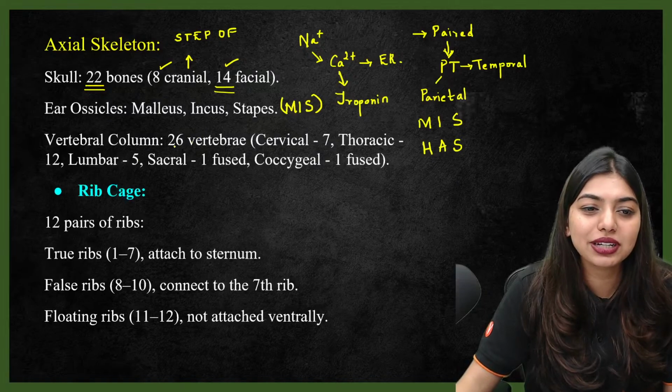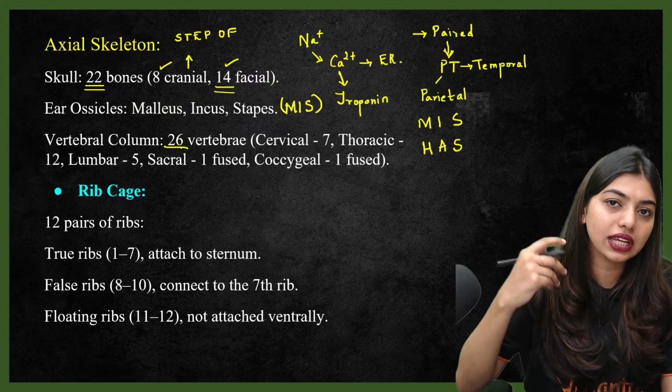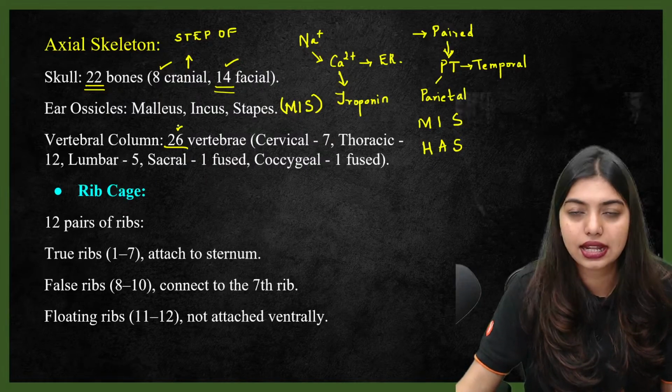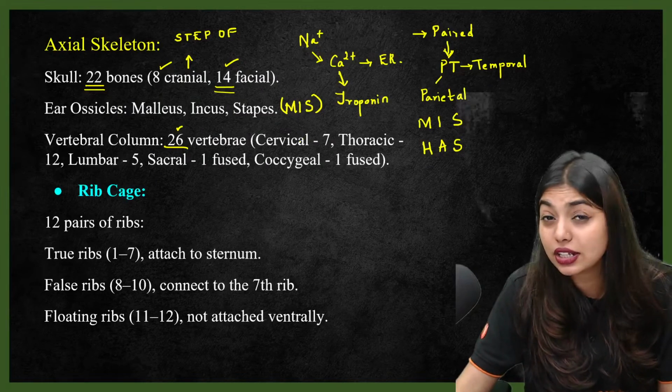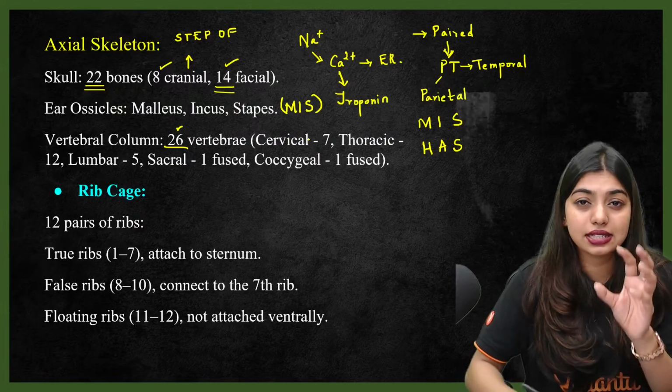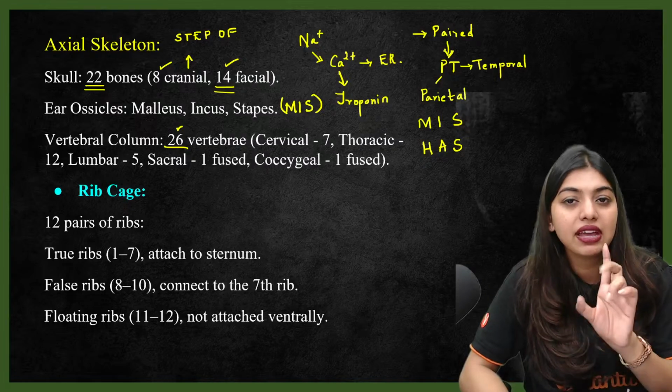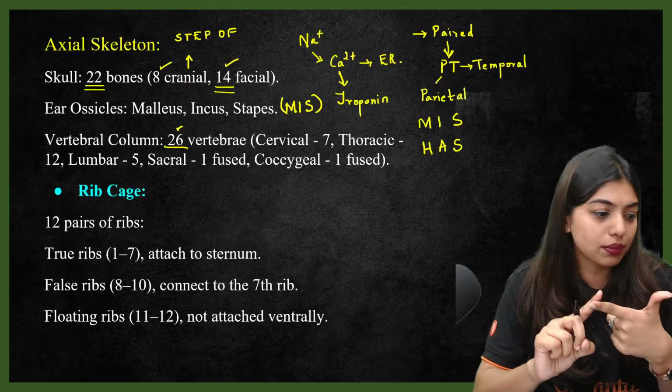When I have vertebral column, 26 will be there. 33 in infants, in babies it's going to be 33. In us, like adults, it's going to be 26. How are they 26? C7, that is cervical is going to be 7, thorax is going to be 12, lumbar is going to be 5, sacrum and coccygeal is going to be fused.